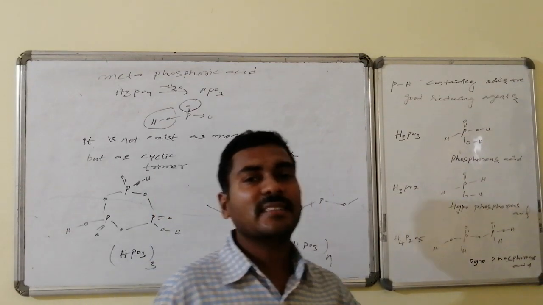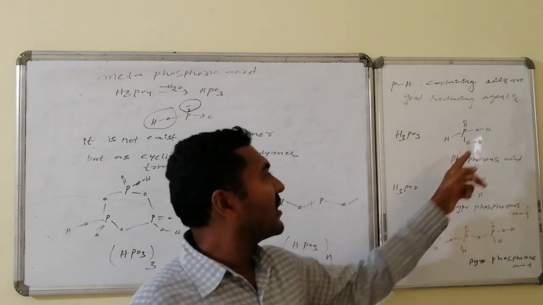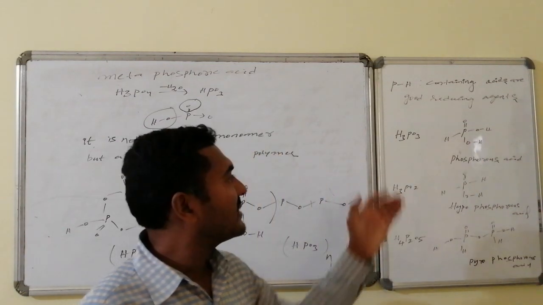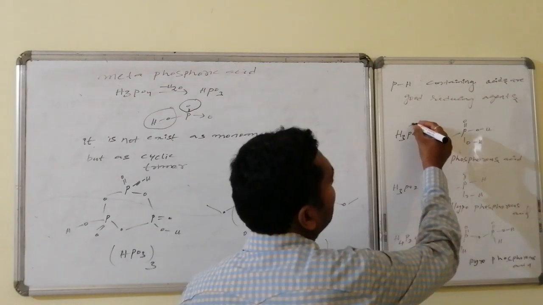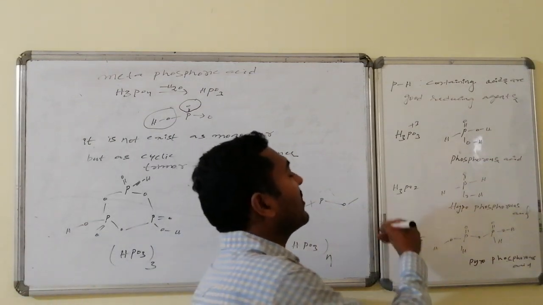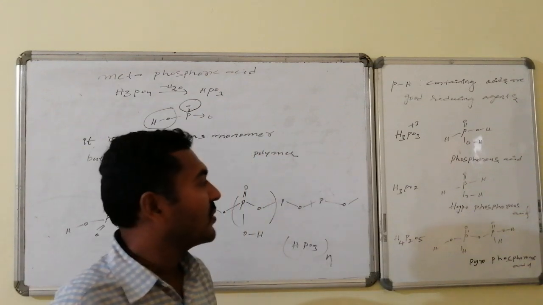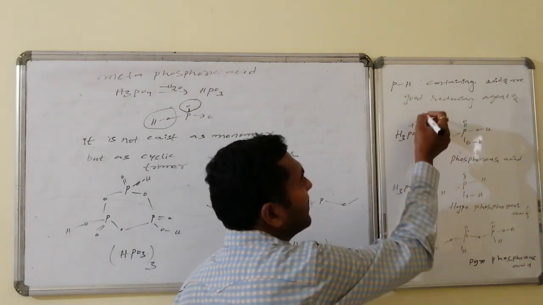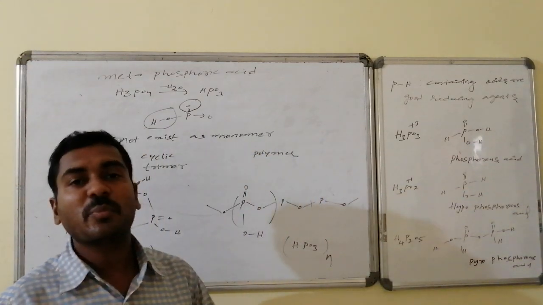We have three acids. One is phosphorous acid, H3PO3. In that one P-H connectivity is there. The formula is H3PO3, we already discussed, phosphorus with +3 oxidation state. The second one is hypophosphorous acid. From here, if oxygen is eliminated, then what happens? It leads to the formation of a lower oxidation state. That will be +3 minus 2, which equals the +1 state, that is hypophosphorous acid.